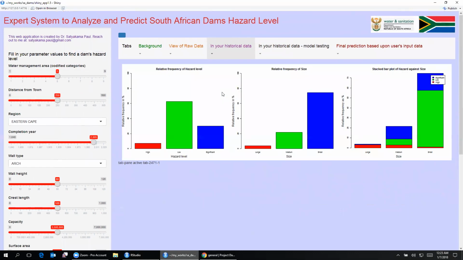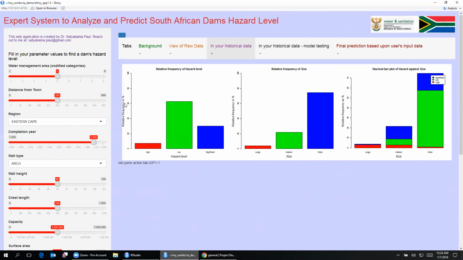of the dams. These figures show you the overall characteristics of the dams. So let's look at the figure on the left. It gives the relative frequency of the dam hazard level. The largest number of dams, just above 60%, are of low hazard. Next is significant, and high is the lowest. All these values add up to 100, so for easy understanding we have put the relative frequency in percentage, ranging from 0 to 100%.